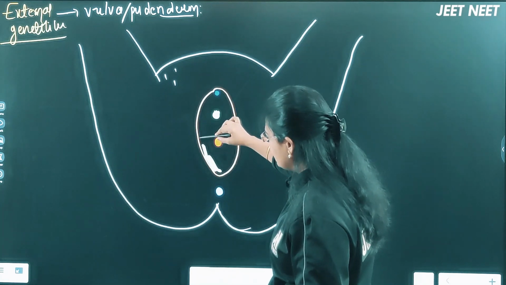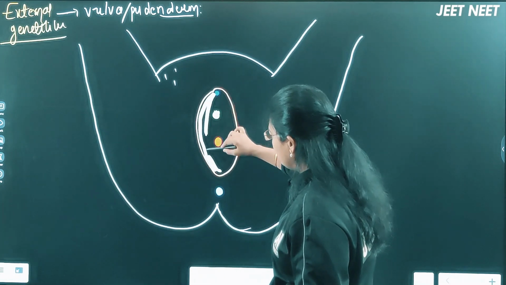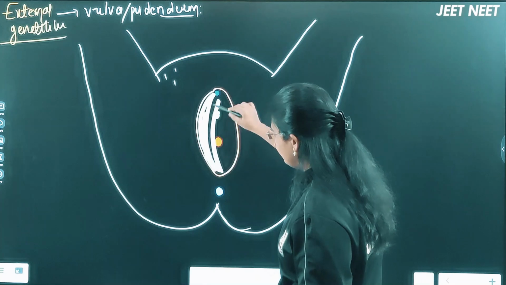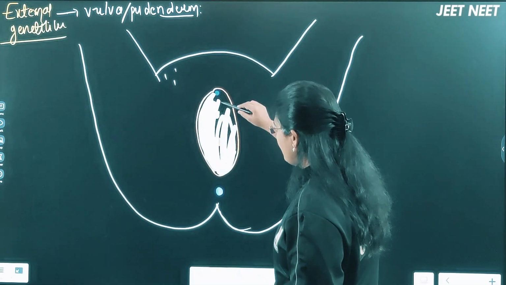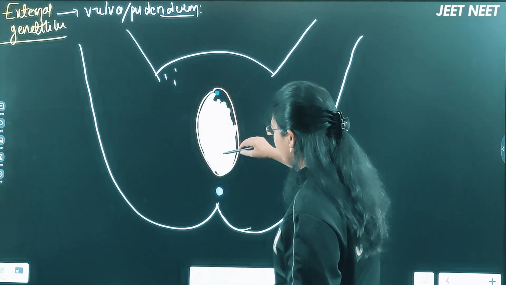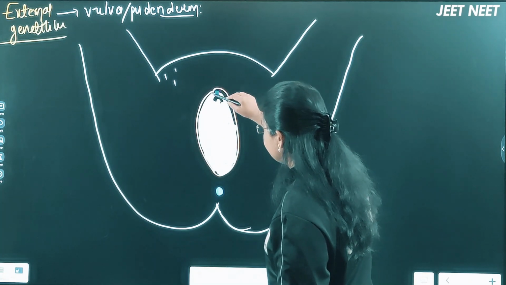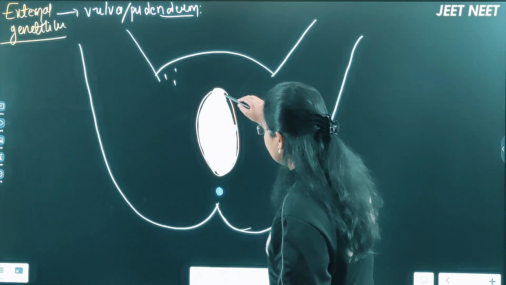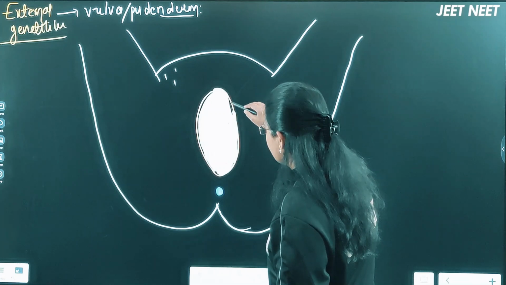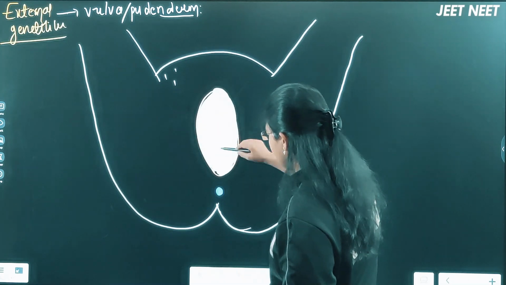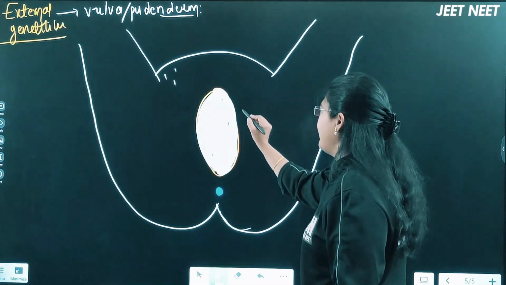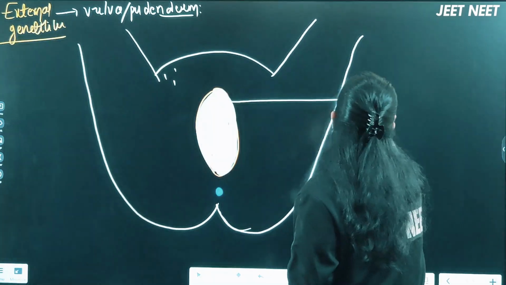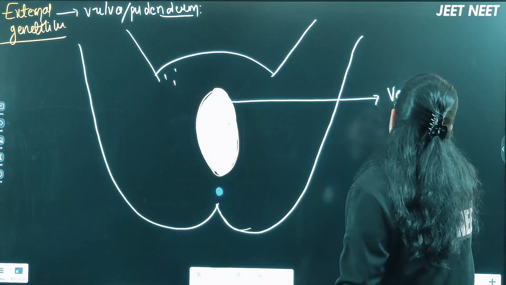This total space, we'll call it the vestibule.